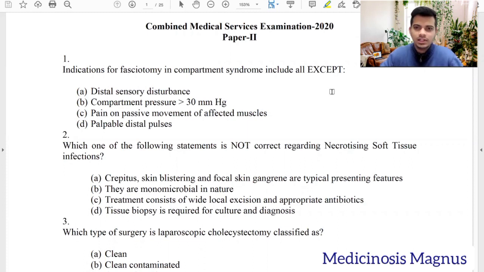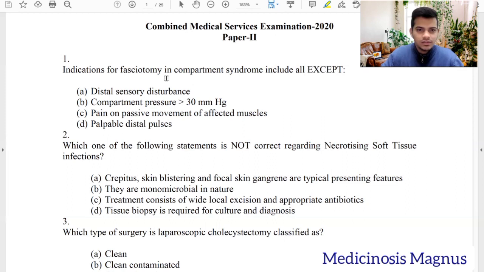paper 2. We'll see the surgery topic now. So we have already discussed the medicine and pediatrics topics, and the video you can find on our page, or you can just click the link above. So today we'll be solving paper 2, that is the surgery part. So without wasting time, let's start solving.